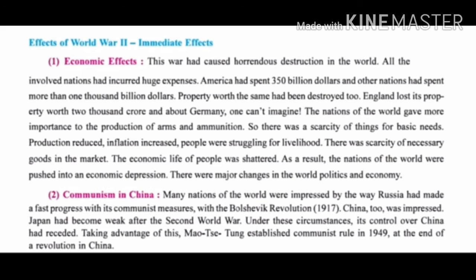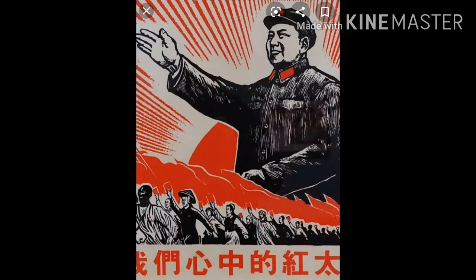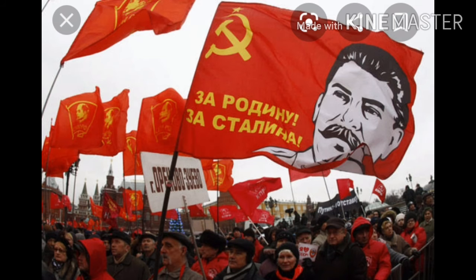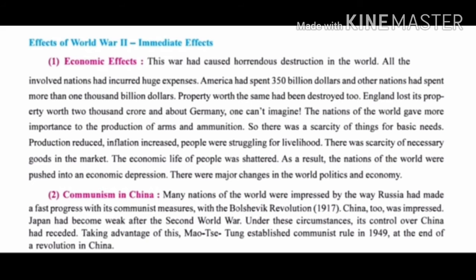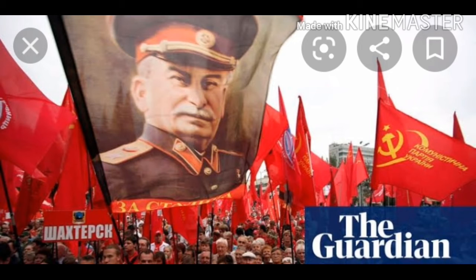Now see the communism. This happened in China. Communism in China. Many nations of the world were impressed by the way Russia had made fast progress with its communist measures with the Bolshevik Revolution. China too was impressed. Now here, what is communism? It means the power of the full country was in the hands of one person. One person was looking after all things. That is the communist measures which happened in Russia. Russia was progressing very fast with its communist measures. It had made measures like that one person will rule overall and one person will take all the decisions.